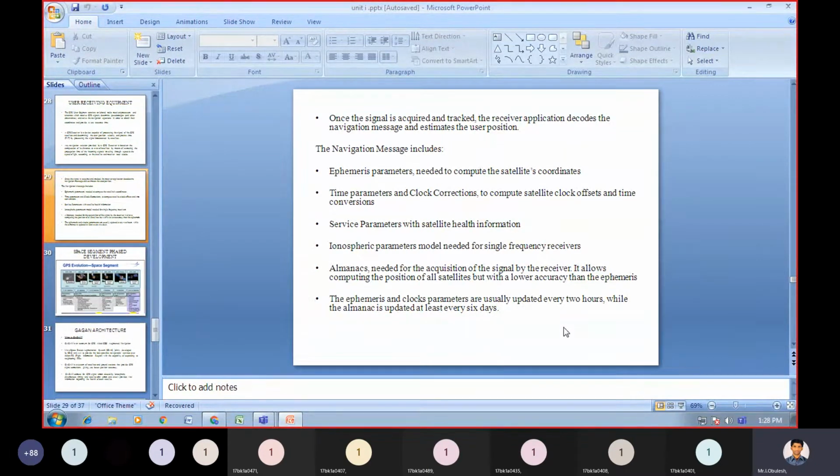It allows computing the position of all satellites, but with a lower accuracy than the ephemeris.